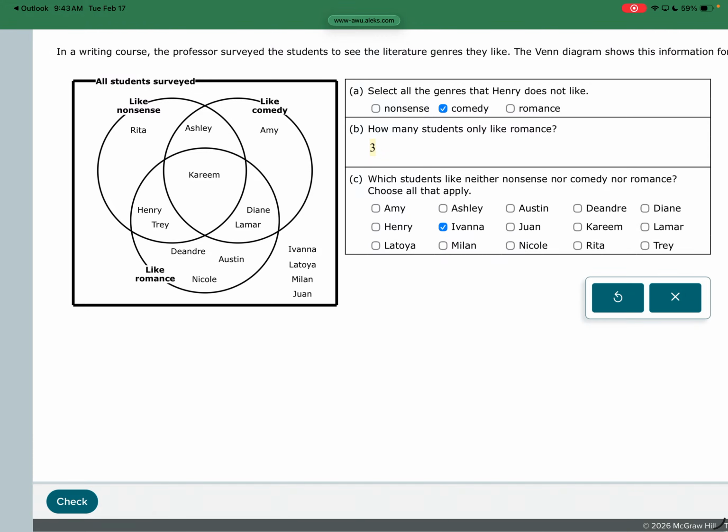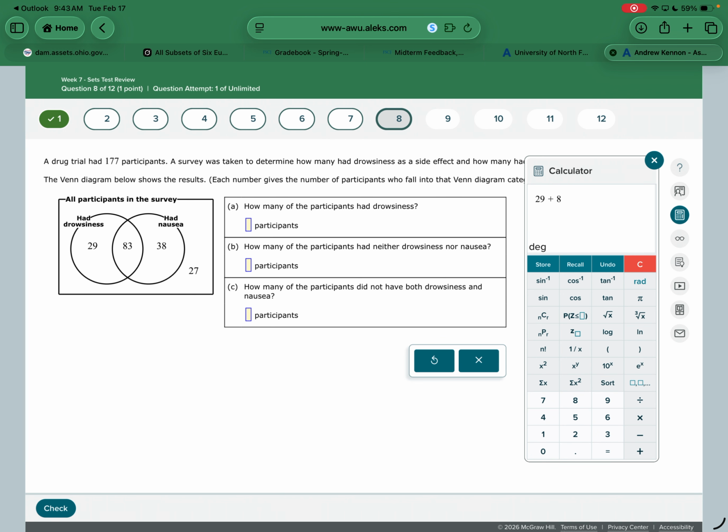Number 8. A drug trial had 177 participants. How many of the participants had drowsiness? Okay. How many had drowsiness? Well, you got to add up everything in the drowsiness circle. So even though they had nausea too, if you ask the people that had nausea and drowsiness if they had drowsiness, they're going to say yes, even though they had nausea too. So you add up everything inside the drowsiness circle. That'd be 112.